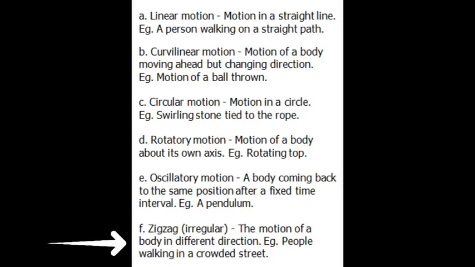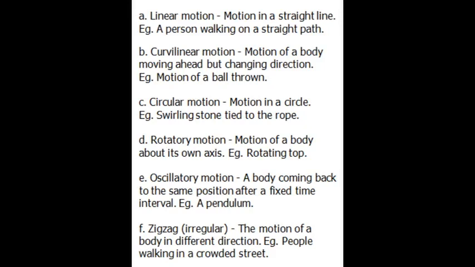Zigzag motion means irregular motion. The motion of a body in different directions is known as zigzag motion. For example, people walking in a crowded street.